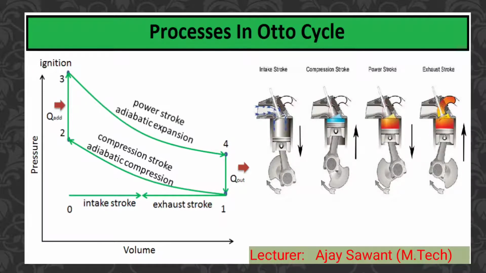How these processes are completed inside the engine is shown one by one, along with the movement of the piston and crankshaft inside the engine. The first is the intake stroke, second the compression stroke, third the power stroke and last the exhaust stroke.